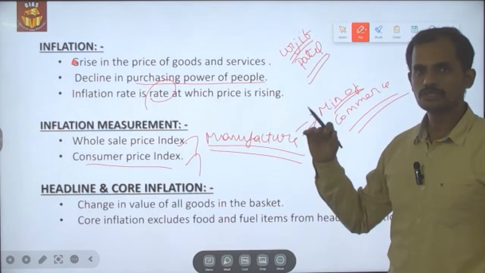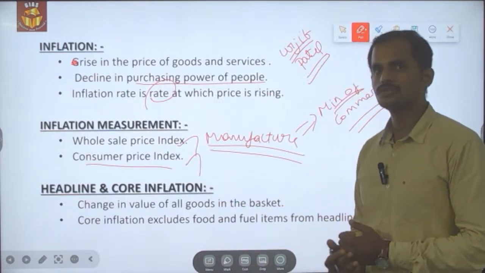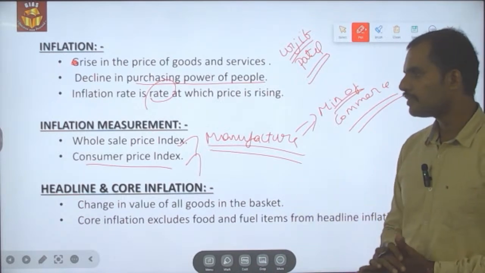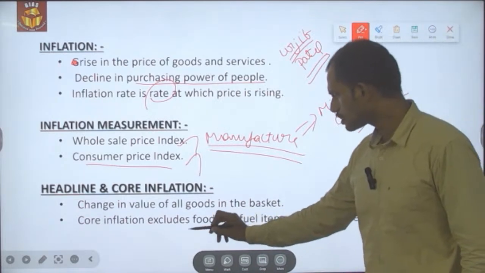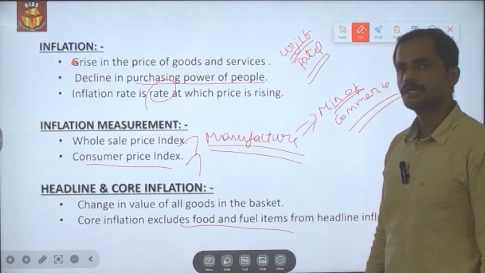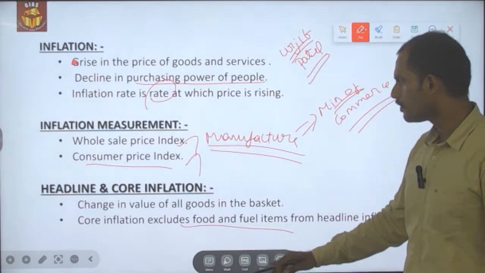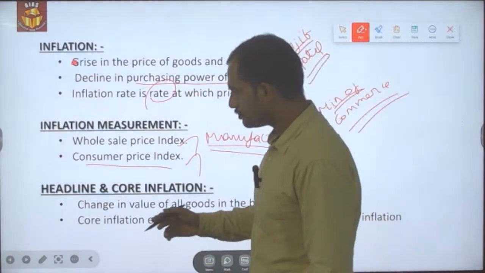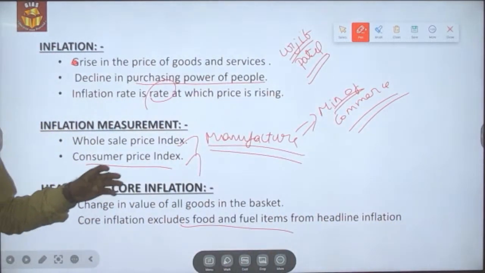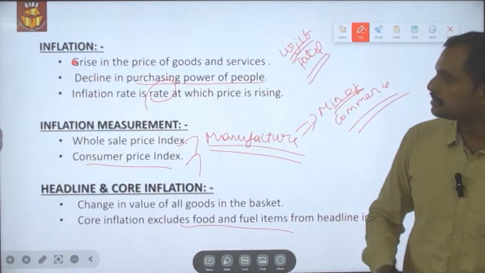What is headline as well as core inflation? What is the difference between them? Headline is the change in the value of all the goods and services in an economy. But core inflation excludes volatile items like food and fuel from the inflation calculation. Such a calculation of the basket of goods excluding fuel as well as food is called core inflation. So this is what the thing is.